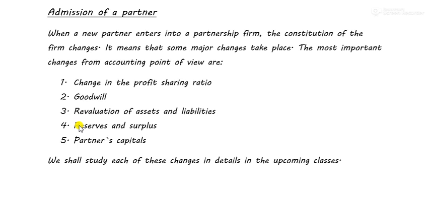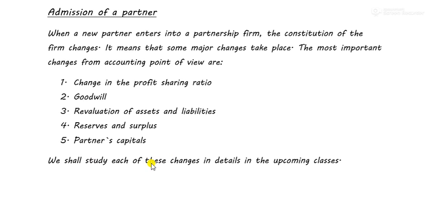So what happens when the new partner comes? This reserve and surplus is distributed among the old partners, right? It gets distributed among the old partners in the old profit sharing ratio. Suppose the whole reserve was 1 lakh rupees, so 1 lakh should be distributed among A and B in the old profit sharing ratio. Last we have partners capital account.